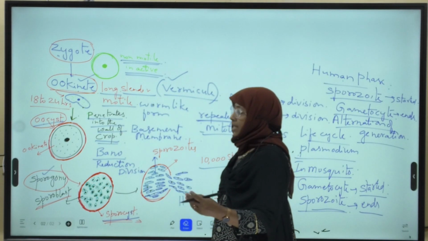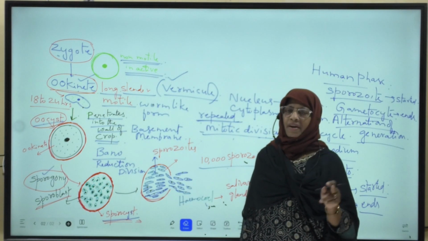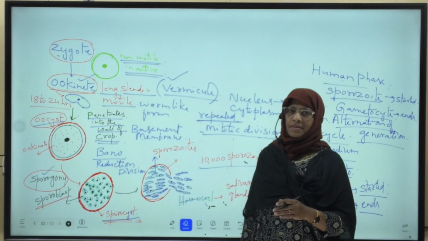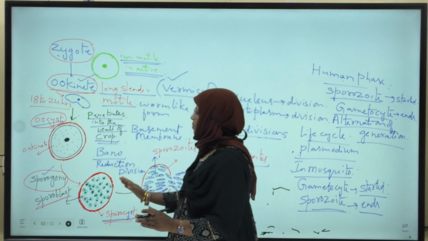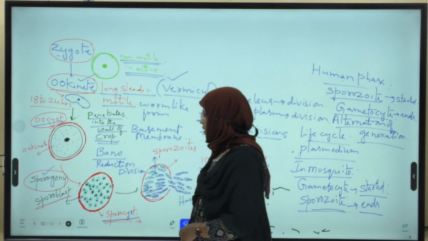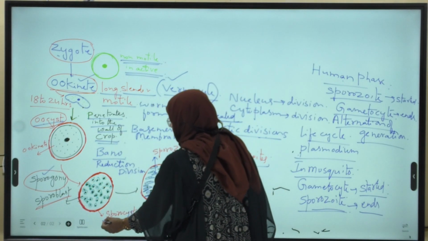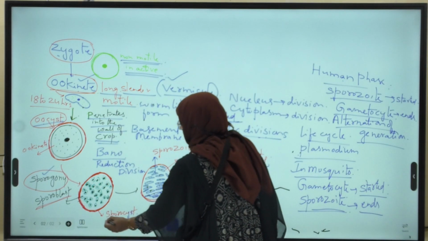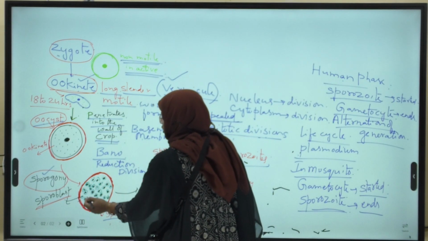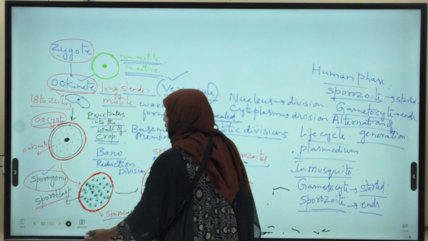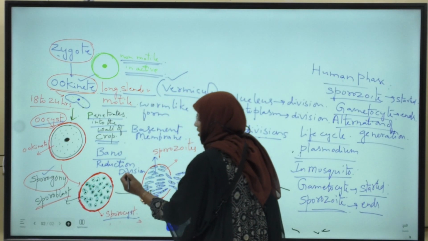Later, each nuclear bit is surrounded by a bit of cytoplasm and forms many indistinct bodies. Indistinct means not clear. These indistinct bodies are called sporoblasts. Now this oocyst with sporoblasts is also known as a sporocyst. Inside the oocyst, many sporoblasts are present now.